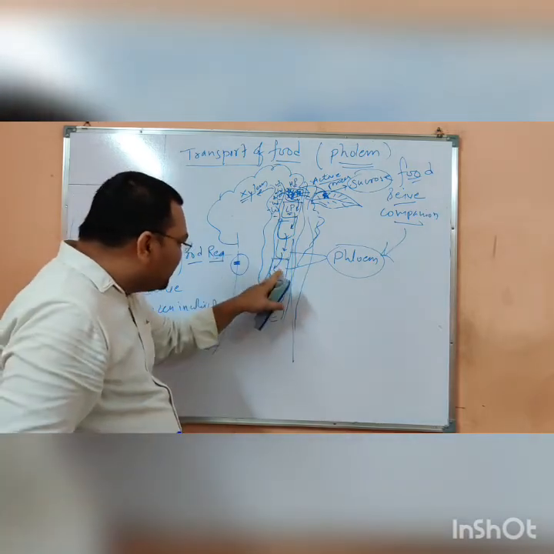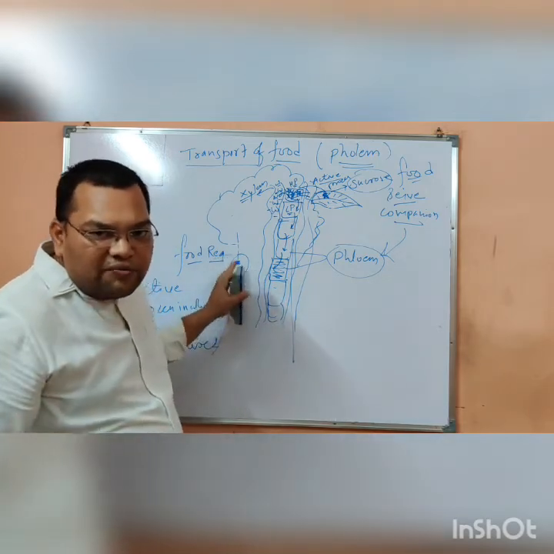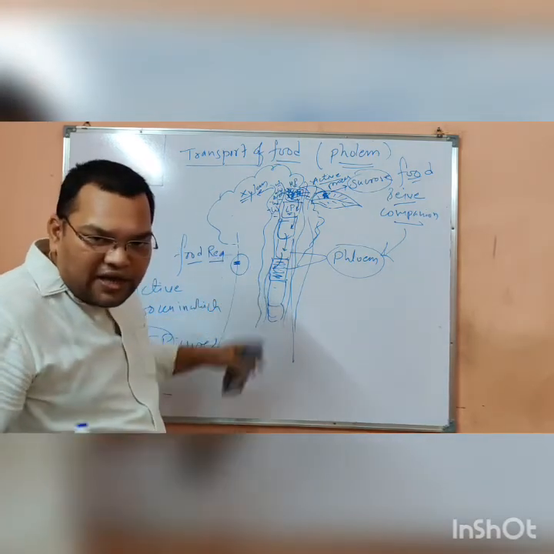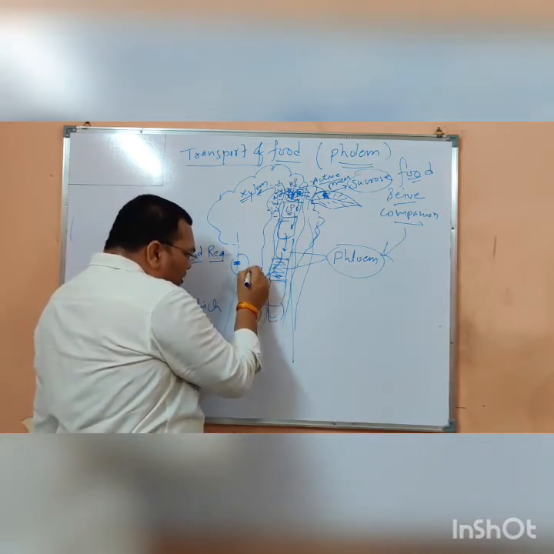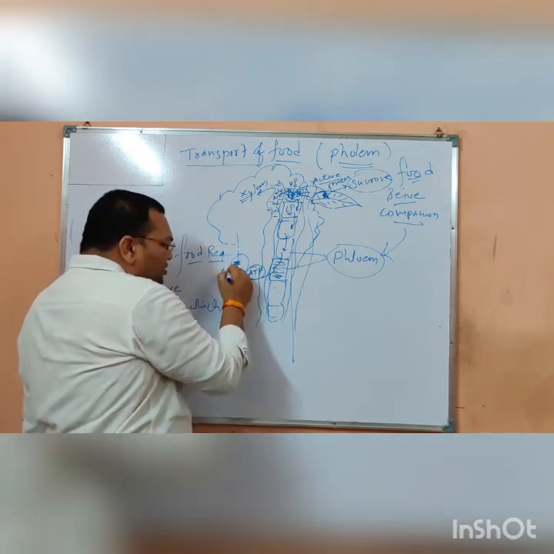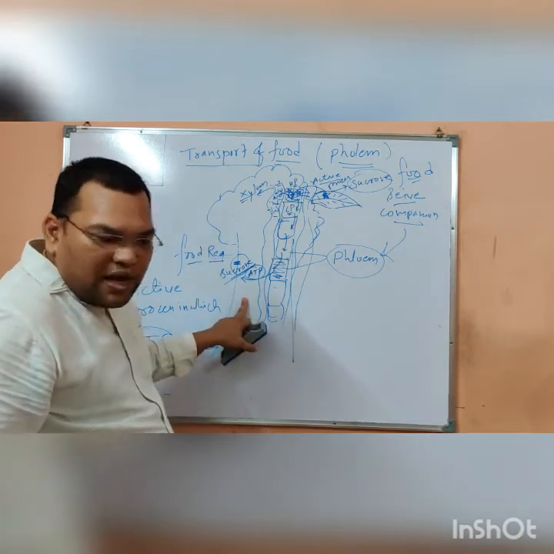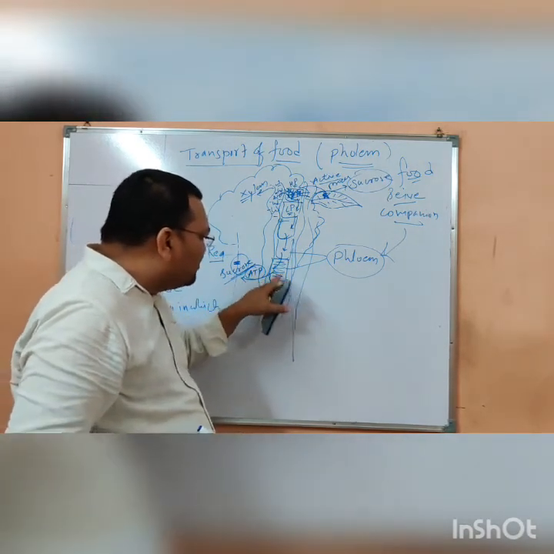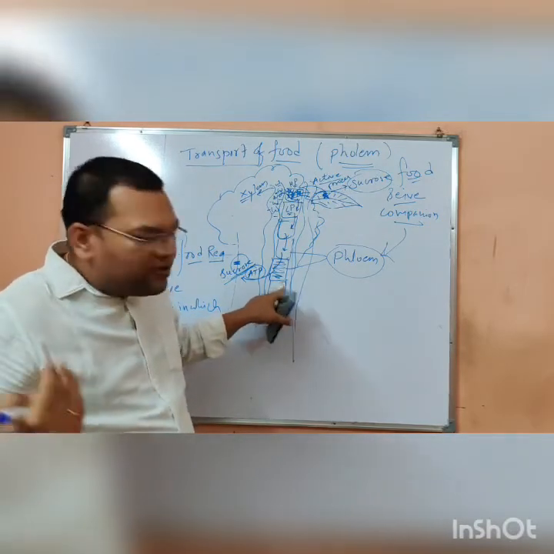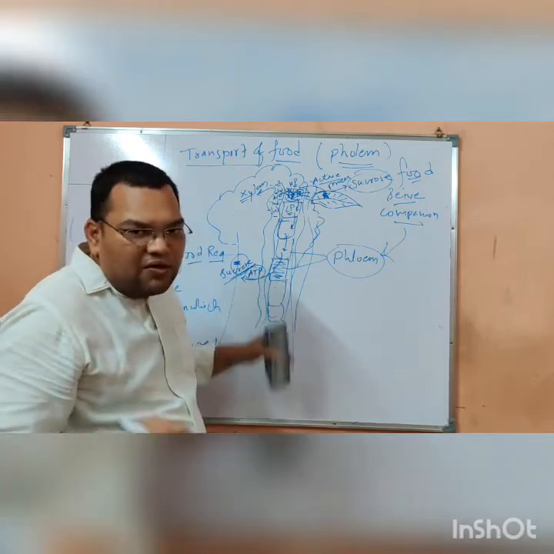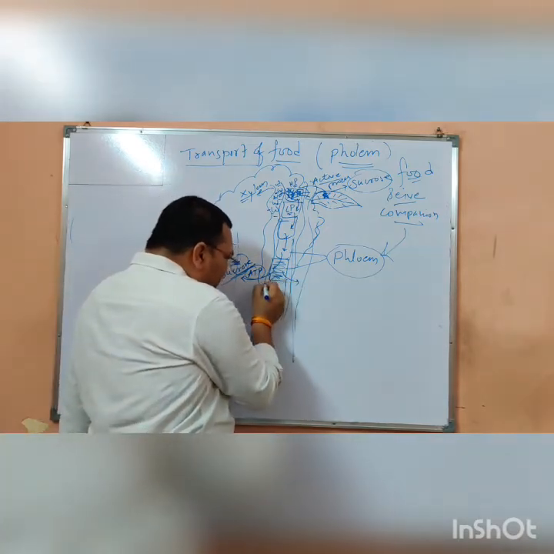Now when all this mixture reaches the food requirement site, where the food is required, again by the use of ATP, the sucrose comes out here. And if the solute leaves, then the concentration of water becomes more here. If all the solutes are separated from here, then the concentration of water becomes very high. And where does this water go? This water goes to the adjacent xylem.